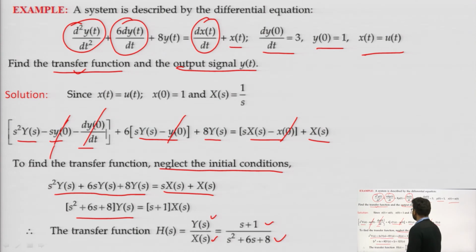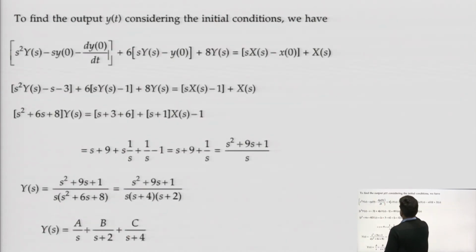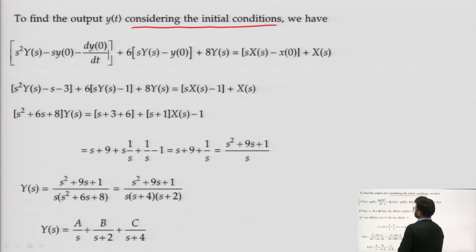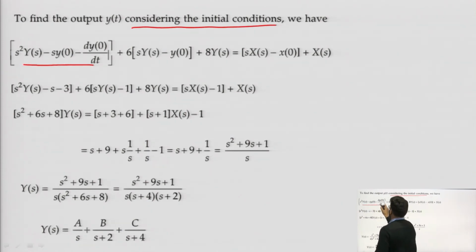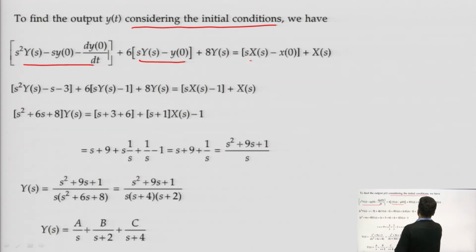Now, in the next part we need to find the output signal y of t. To find the output signal y of t, we will consider all the initial conditions. While considering the initial conditions, this is the Laplace of d2y/dt square, this is the Laplace of dy/dt, this is the Laplace of dx/dt, and this is the Laplace of x of t.